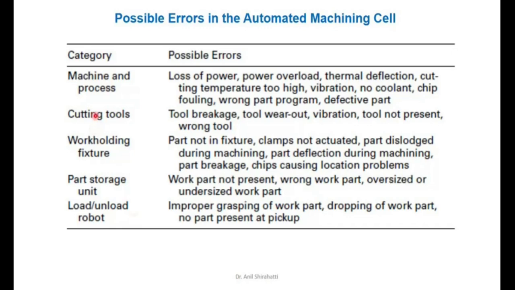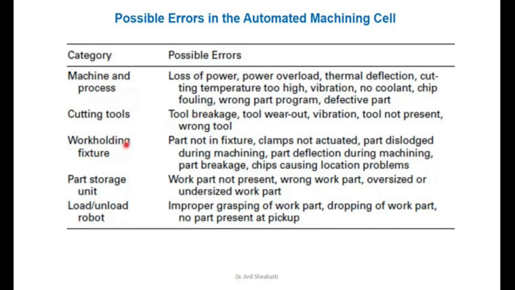For example, in machine and process, the possible error may be a loss of power or power overload. Maybe you are giving more depth of cut, thermal deflections, or the cutting temperature is too high because you may not be using any coolant. For the cutting tool: breakage, tool wear, vibration, tool not present, wrong tool, those may be the possible errors.